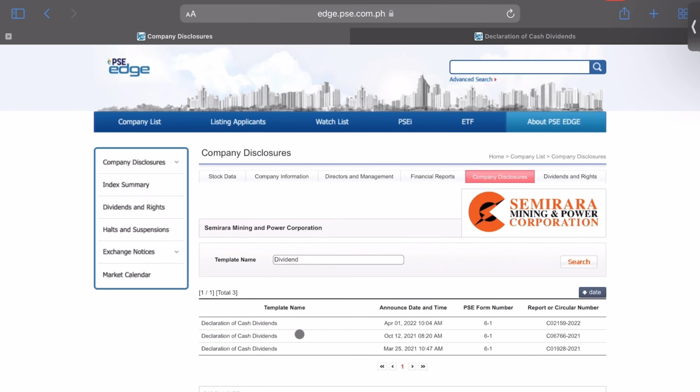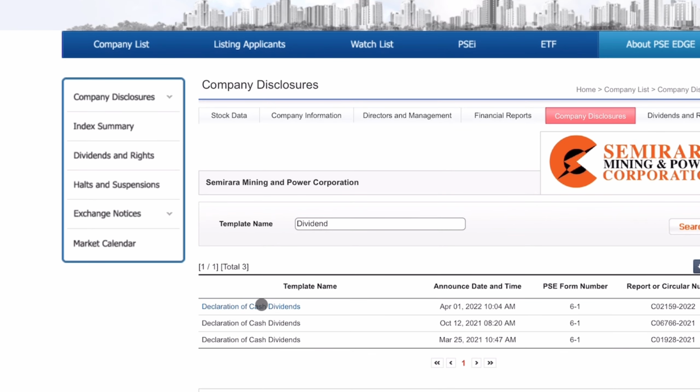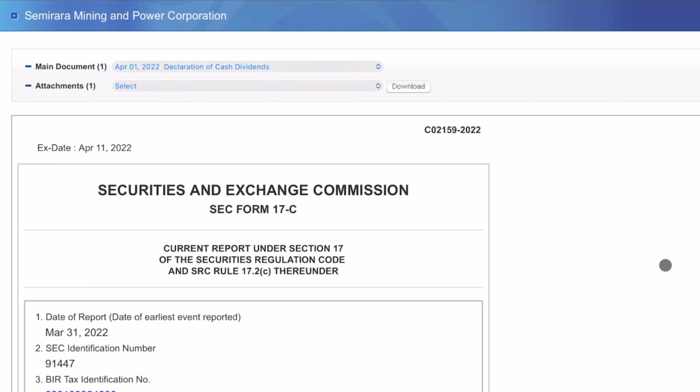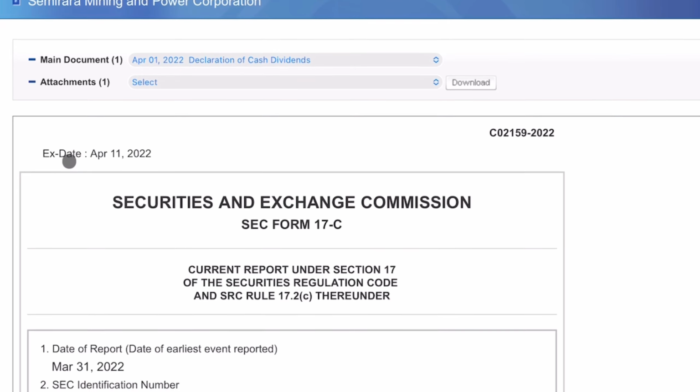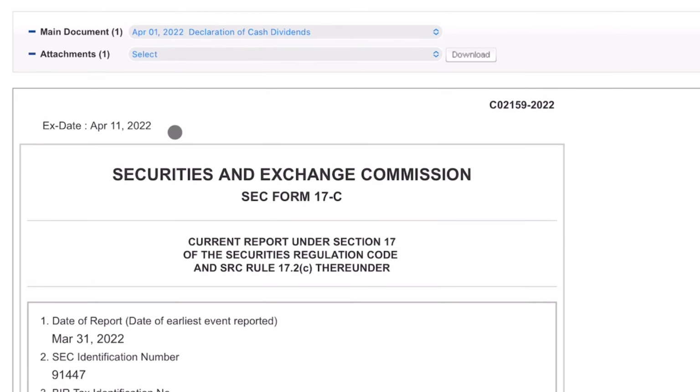Now, saan natin makikita itong declaration date, ex-date, record date, and payment date? Going back sa edge.pse.com.ph kanina, we click the declaration of cash dividends, and then we will see this document. Kitang-kita dito sa top, this one, April 1, 2022, is the declaration date. Ex-date is April 11, 2022.